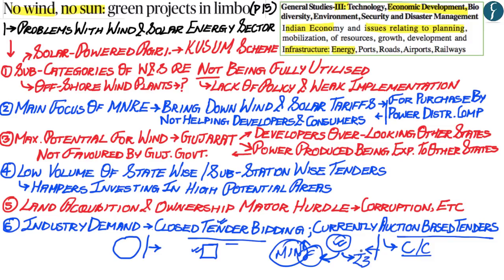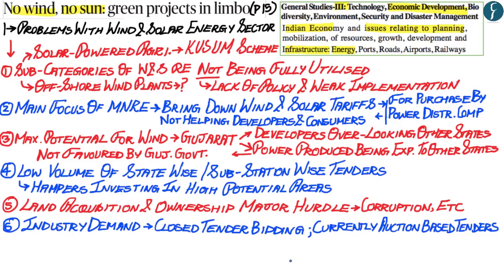Let's say this particular company has said that it would be able to provide energy or power at rupees 3. However, the competitive amount might have been rupees 4. But just to win the tender, this company has quoted a low figure. However, what would be seen later on is that it would not be able to fulfill its obligation of providing energy at rupees 3. And therefore, this leads to a delay in the implementation of the project. Now, it is within that context that the solar and the wind energy companies want a closed tender bidding process.